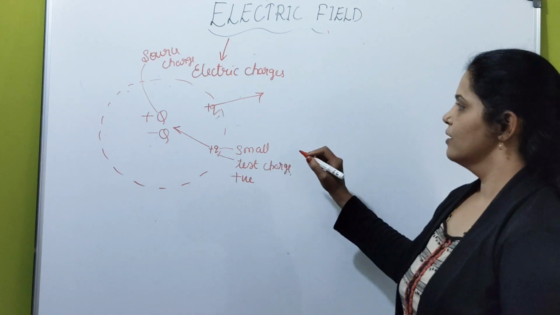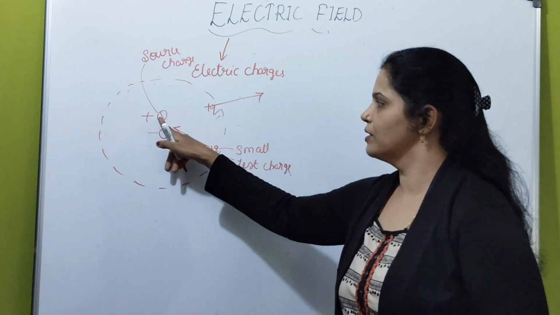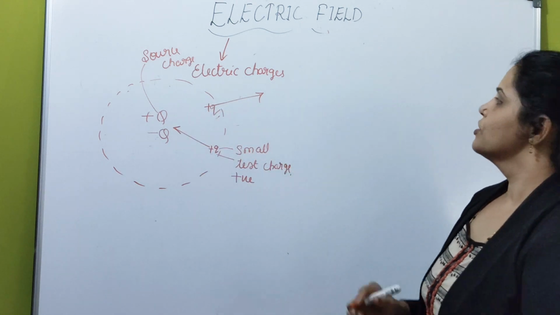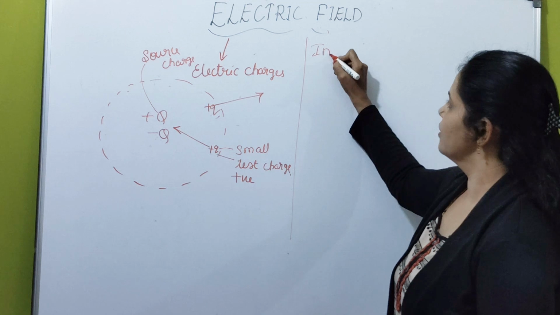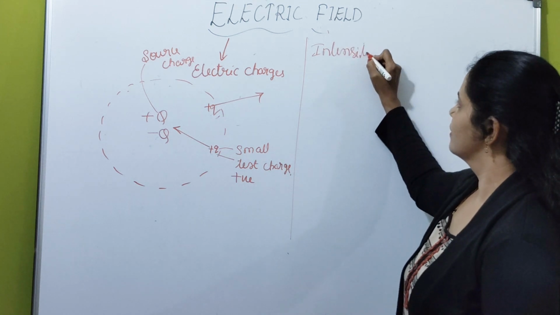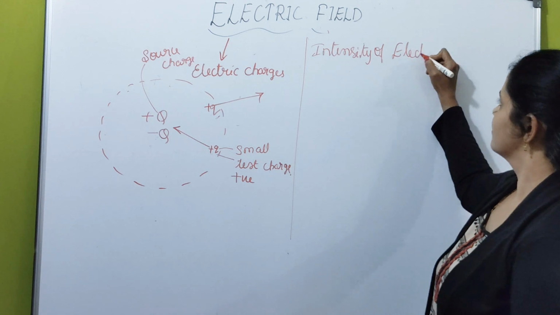Okay, now let us calculate what is the strength of the electric field which is present around this charged particle. So strength of electric field is also called intensity of electric field.